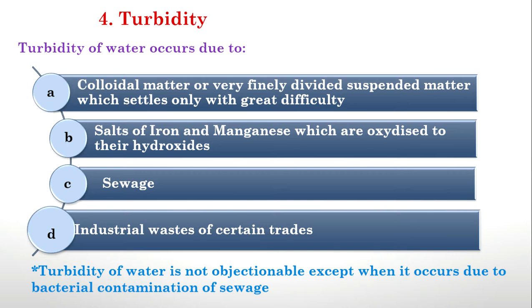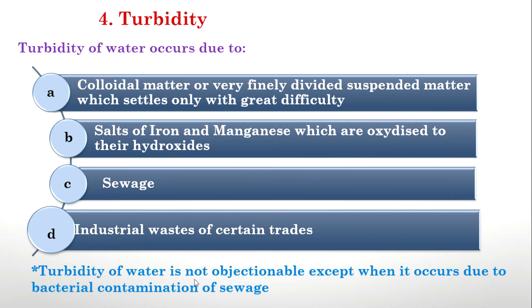The fourth physical pollution parameter is turbidity. Turbidity is actually the presence of colloidal matter in water. The presence of some fine colloidal or suspended matter in water is known as turbidity. It is due to the salts of iron and manganese, which are oxidized to their hydroxides. Colloidal matter may be salts of manganese or iron, and it may be due to sewage or industrial waste of certain trades.